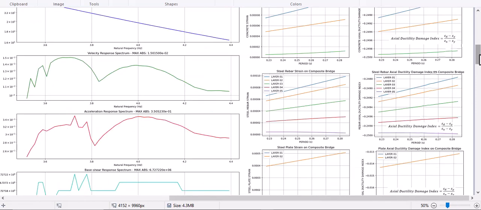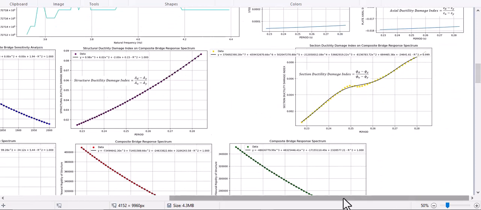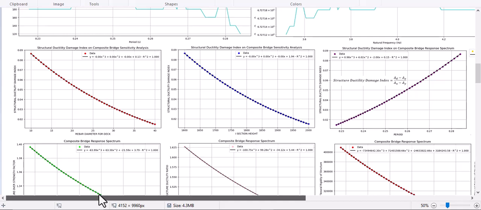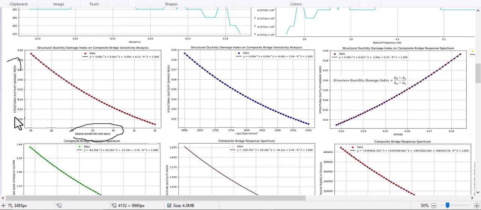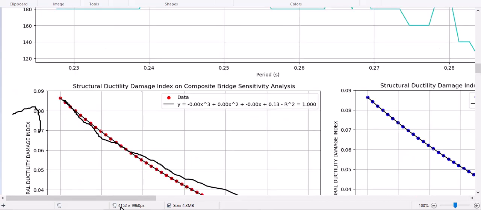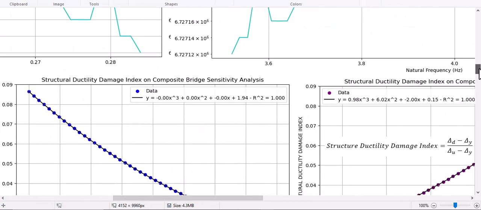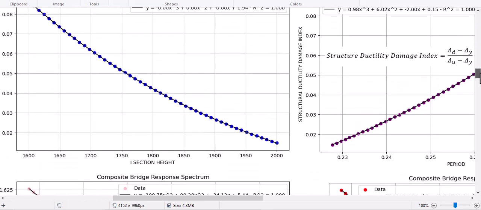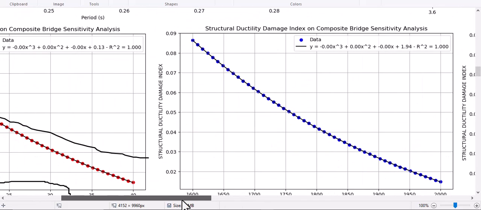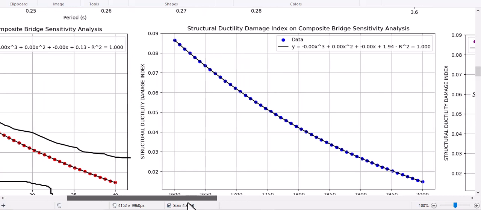And you see, let's see the other outputted data such as structural ductility damage index, and also by changing the rebar diameters for the deck, the structural ductility damage index has this shape. And also for evaluating the I section height and structural ductility damage index, it has this shape.